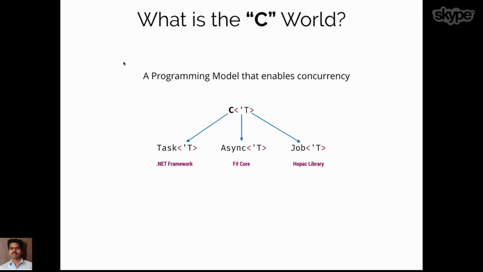Okay, and all these 3 programming models have differences in their way of approaching concurrency. Due to the short nature of this talk, I'm not going to get into the details of what each brings to the table and what the differences among them are. So if you are interested in diving deep into the differences, I recommend those 2 blog posts in the links. If you go through that, you will get an idea about the programming model of these 2 things. All right, so let's jump in, and in the rest of the talk, we are going to see what the Hopac library is all about, and using the Hopac library, how we can write concurrent programs with less code.